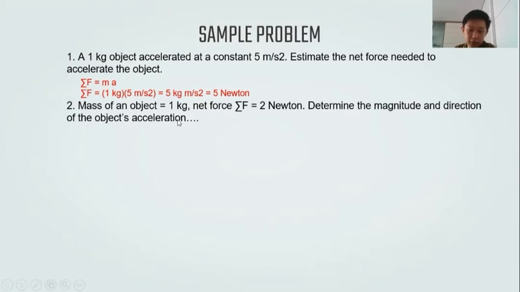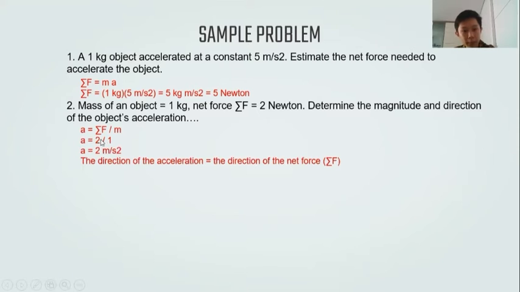Next is mass of an object equals to 1 kilogram, net force sigma F equals to 2 Newton. Determine the magnitude and direction of the object's acceleration. Just like before, we are searching for the acceleration. So the m, we transfer it to the left, becomes a equals to sigma F per m. The sigma F is 2 and the mass is 1 kilogram. So 2 per 1 is 2 meter per second squared. And the direction of the acceleration is equal to the direction of the net force.